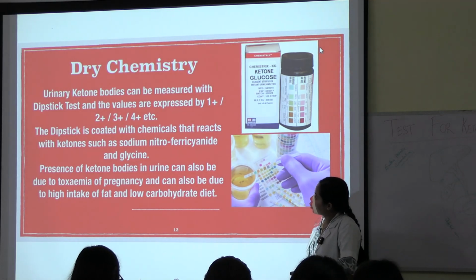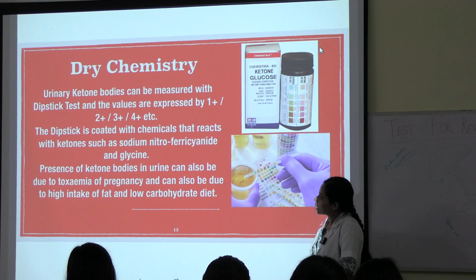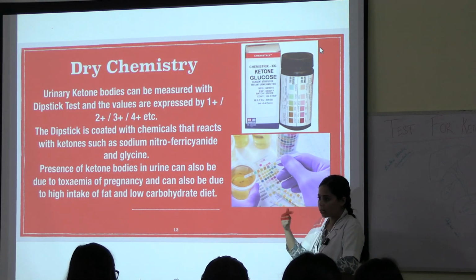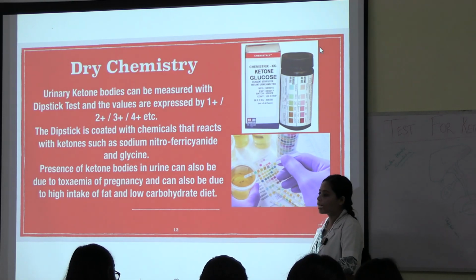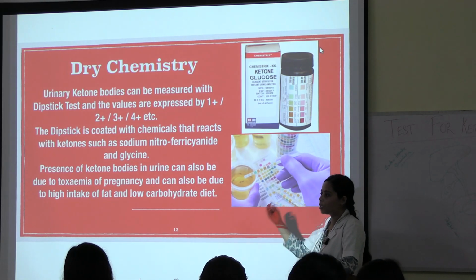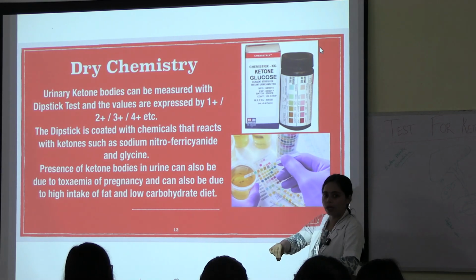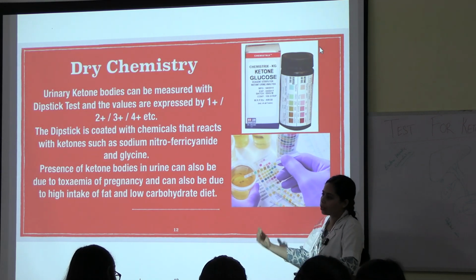So the dipstick is coated with chemicals that react with the ketones, such as sodium nitroferricyanide and glycine. The color codes on the strip are coated with sodium nitroferricyanide and glycine, which reacts with the urine sample when you dip, and then it gives you the result.